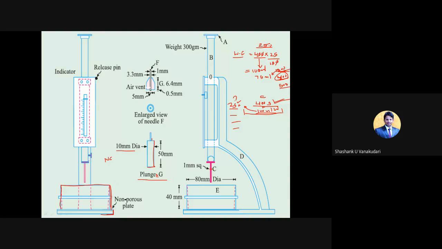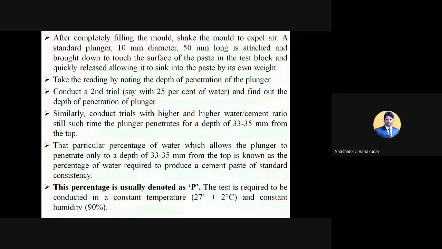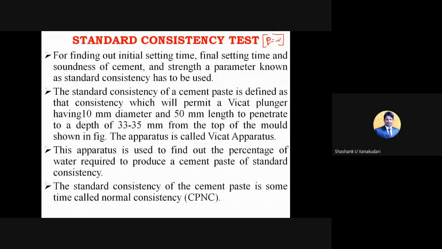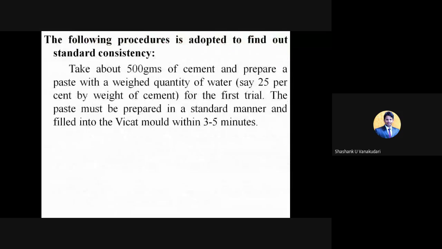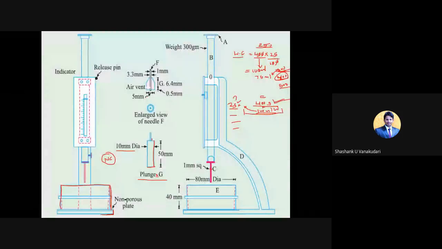Clear? So now here we have attached a plunger, because this is the normal consistency test. Once you understand this normal consistency test procedure, it will be similar for the initial setting time as well as the final setting time. Only a bit of change will occur. So understand carefully the first part of the normal consistency, how you are going to take the readings from this Vicat apparatus. No need to read out all the theory part they have given. Whatever I am explaining in brief is covered there.